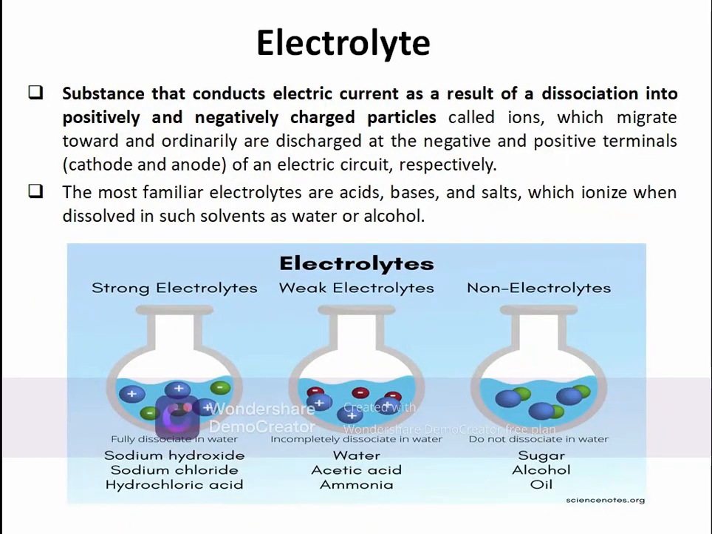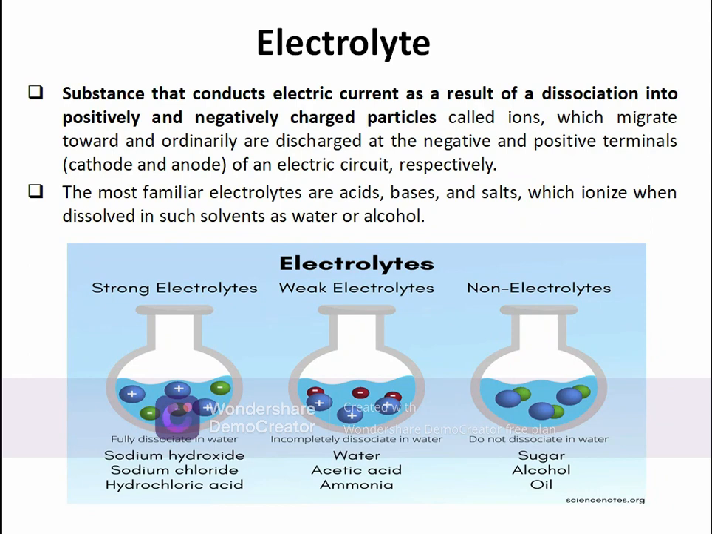Now, the next topic is electrolyte. We have previously also discussed this. An electrolyte is basically a substance that conducts electric current as a result of dissociation into positively and negatively charged particles, which are known as ions. Like we took the example of NaCl, that is table salt. Table salt dissociates into Na+ and Cl- when electric current is passed through it.